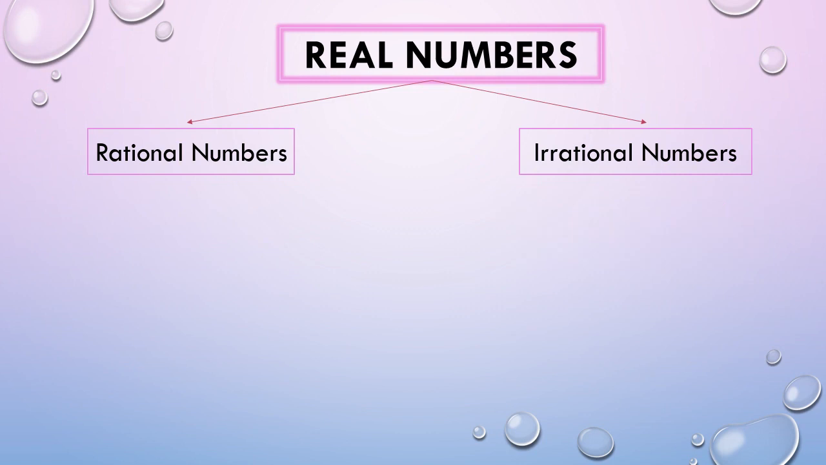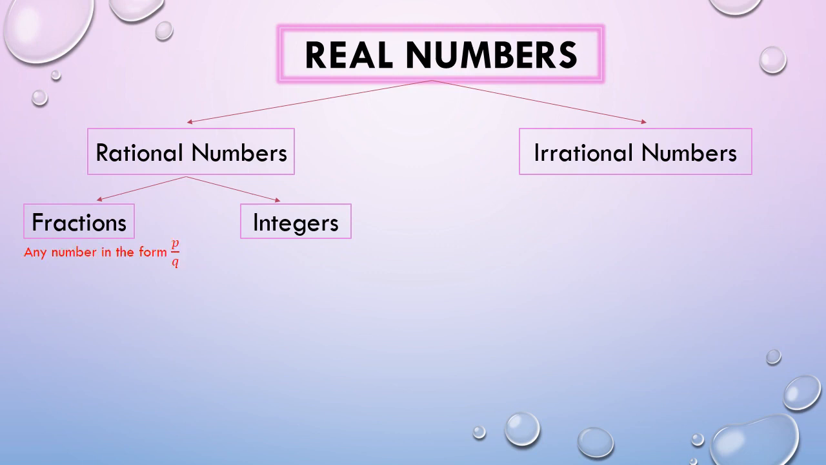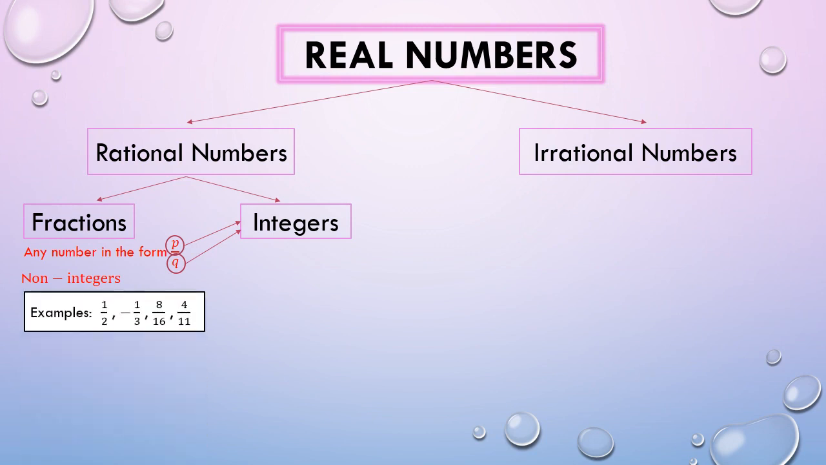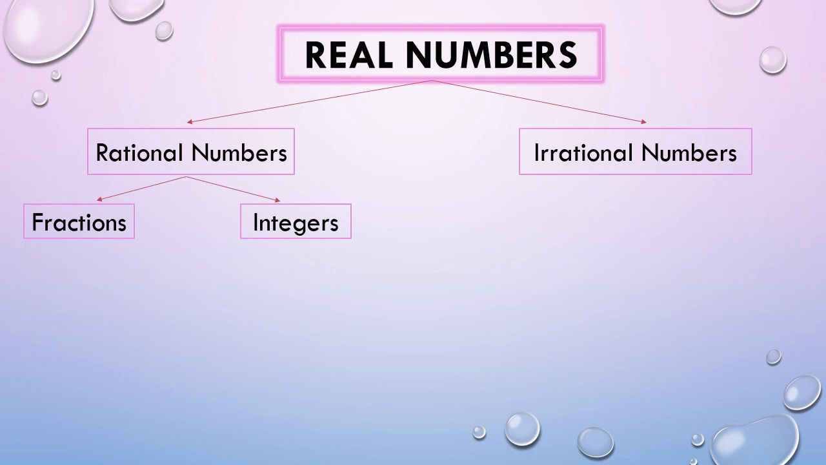For rational numbers, this includes fractions and integers. Now, when we say fractions, these are numbers in the form p over q, where p and q must be integers. These numbers are also called non-integers. The examples are shown. Moving on to integers, these are divided into two sets.